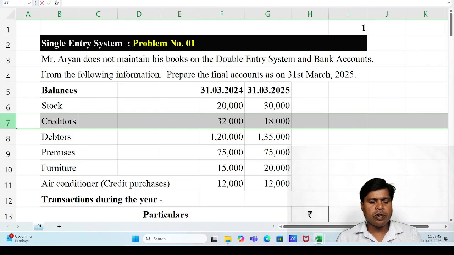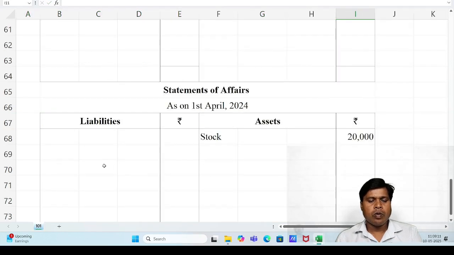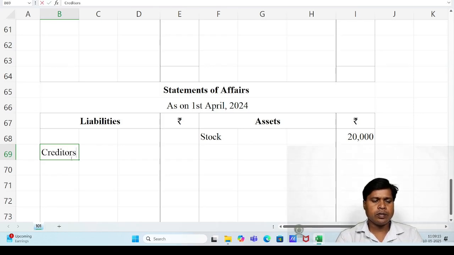After closing stock, the next item is creditors: 32,000 opening creditors, 18,000 closing creditors. Opening creditors we have to record under the opening balance sheet, previous year balance sheet. Opening creditors recorded on the liability side, 32,000.